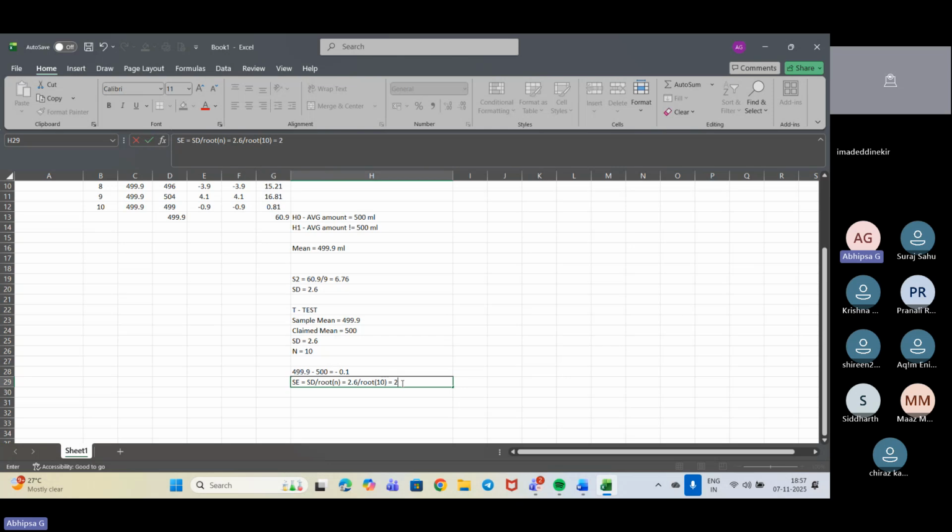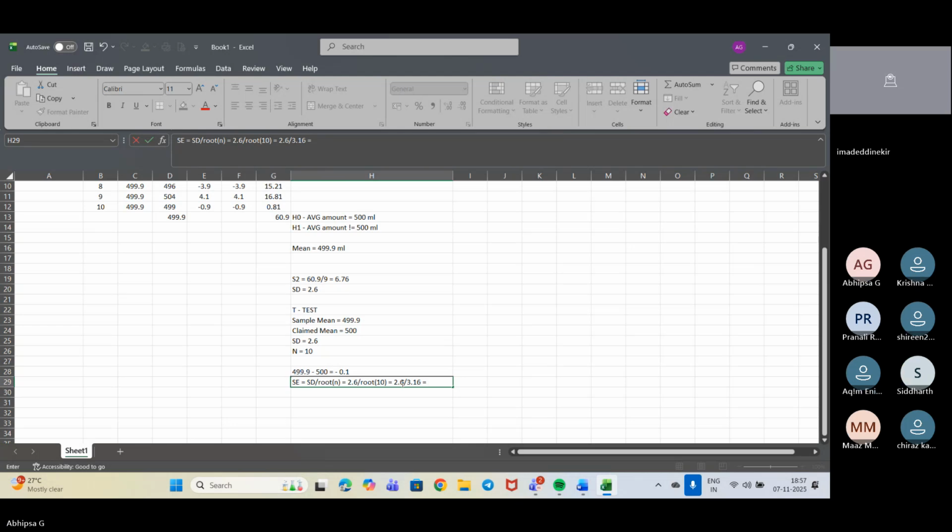So 2.6 divided by 3.16 gives 0.82. So the SE value I have got is 0.82.